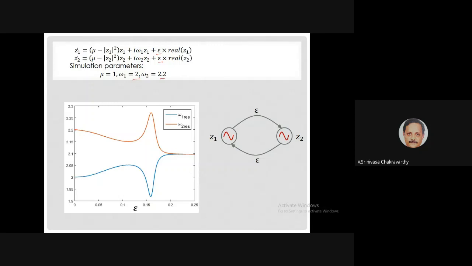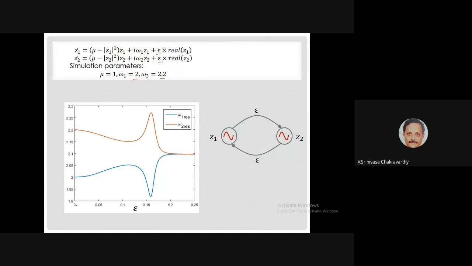Okay, so this is what happens, and you can see that happening here. You take two oscillators and you couple them. Omega 1 is 2 here, omega 2 is 2.2, a slight difference. You couple them using real coupling, you see that I'm using real terms here. If epsilon is 0, then there's no coupling. So each one will be oscillating at their own frequency, and there's no change in frequency at all.